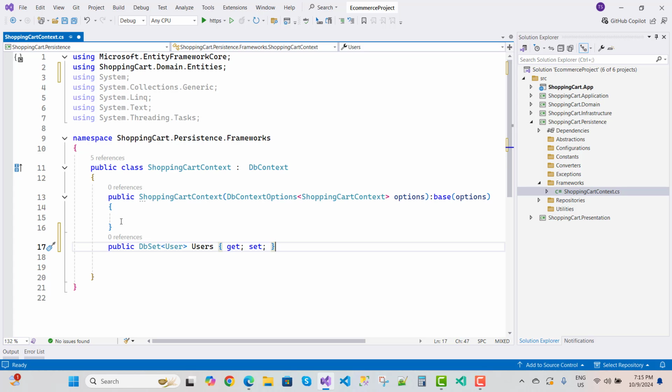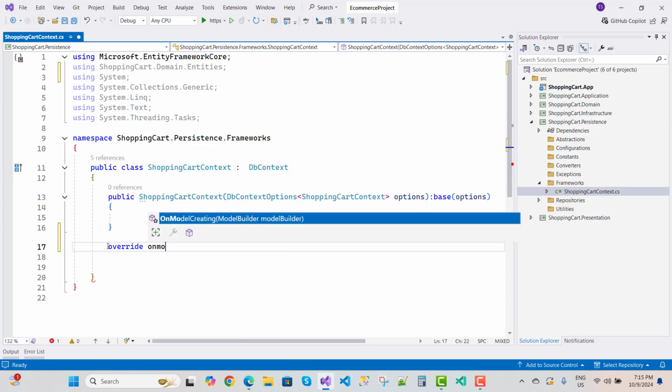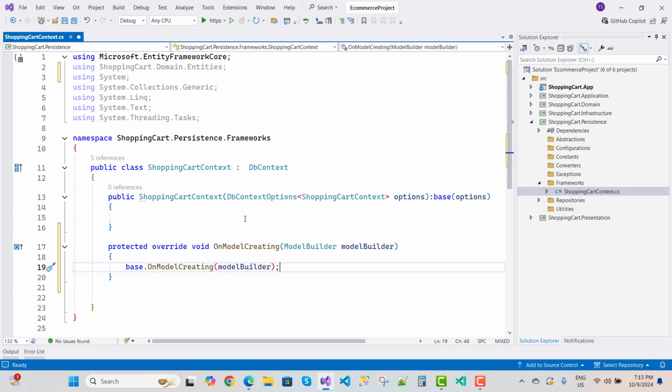So to configure the entities the best way, you can add an override on OnModelCreating. With the help of ModelBuilder you can configure the entities. First of all you need to add an assembly file, so that we can read the assembly here.